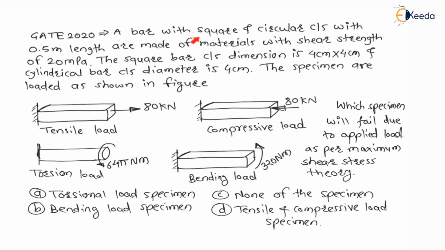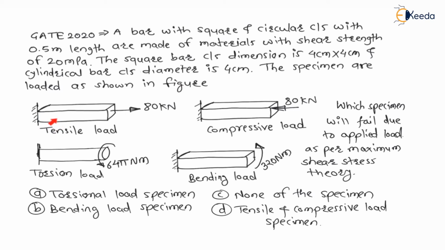A bar with square and circular cross section, with length 0.5 meter, is made of material with shear strength of 20 MPa. Shear strength means SSY, right? The square bar cross section dimension is 4 centimeter by 4 centimeter, and the cylindrical bar diameter is 4 centimeter. The specimens are loaded as shown in the figure.